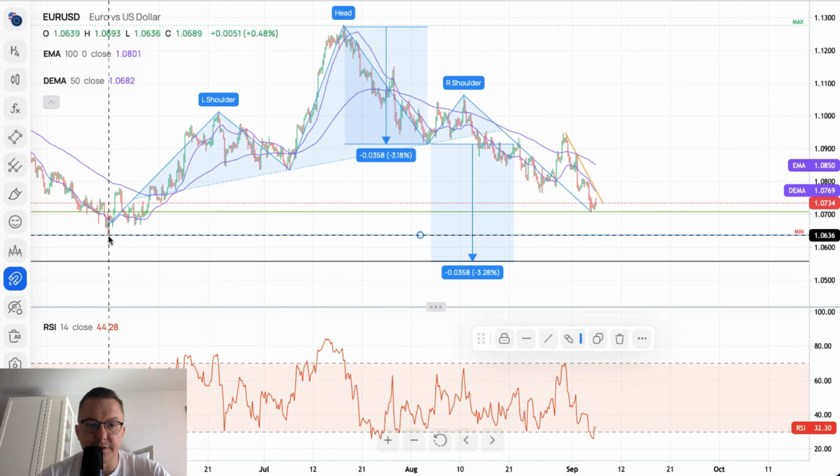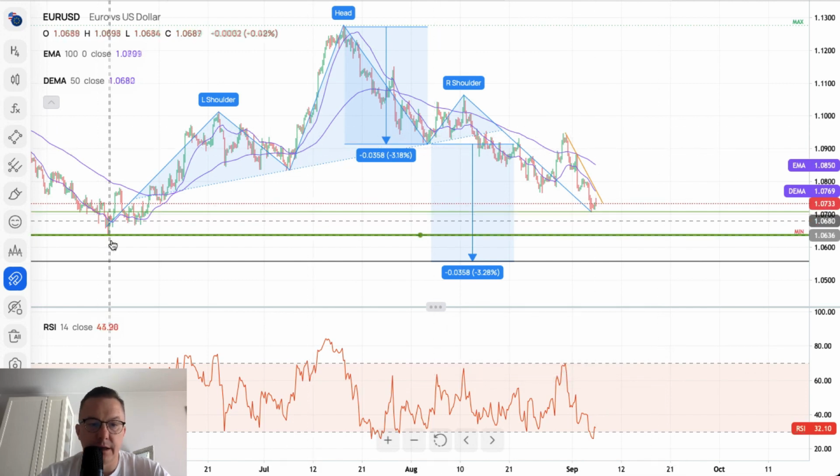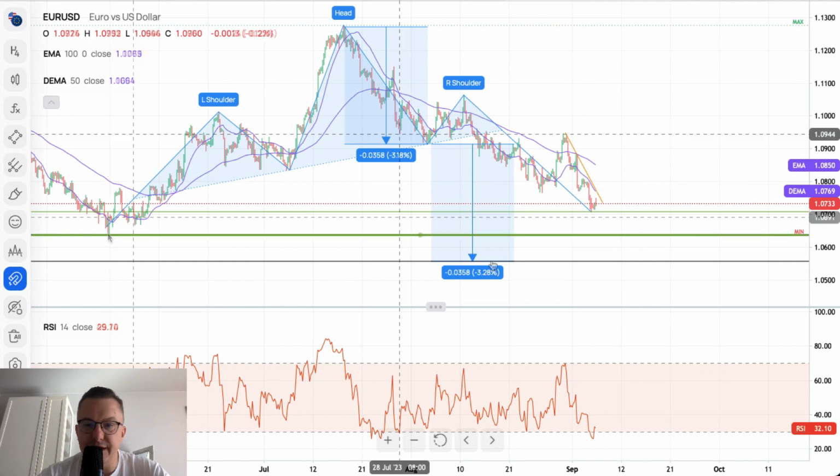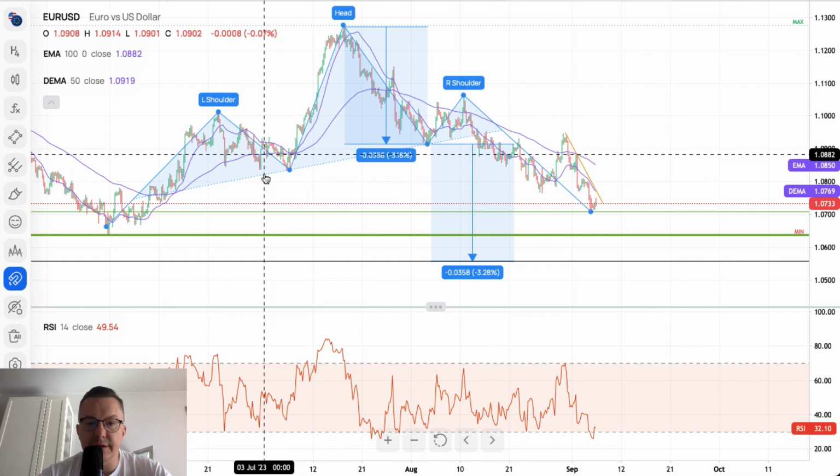So this is of course our swing low and the key technical support, horizontal technical support. If you don't know what I'm talking about, this level is roughly around 1.0638, but the target for the head and shoulders is way lower.